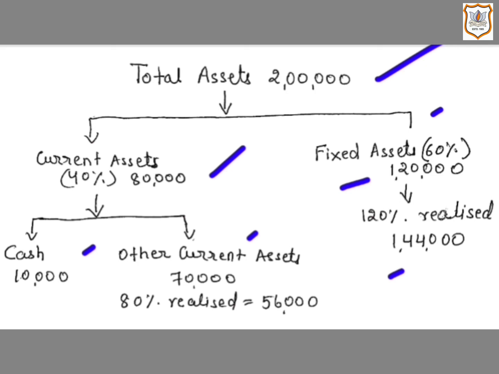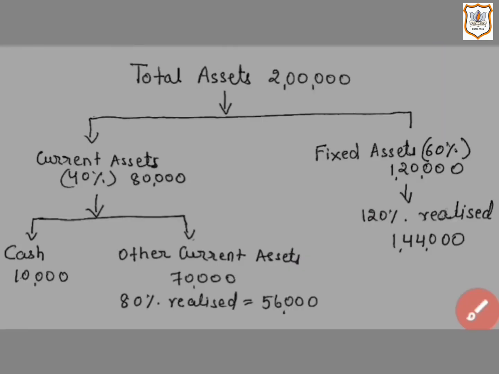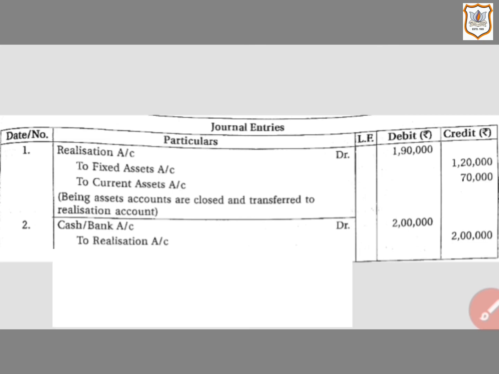And 80% are realized of current asset. That means 80% of 70,000, that comes to 56,000. So 56,000 are realized of current asset. Now let us see journal entry for this. Now here are the journal entries.